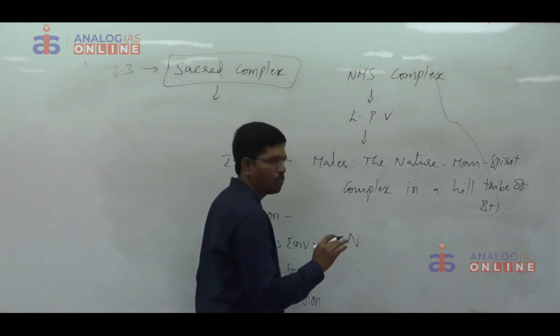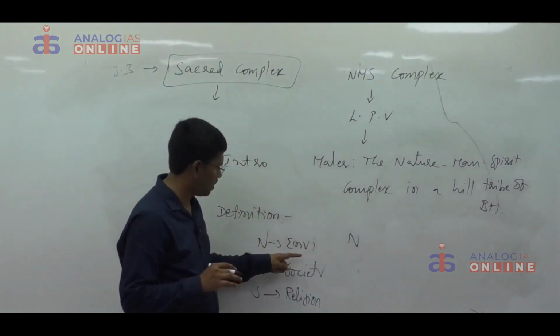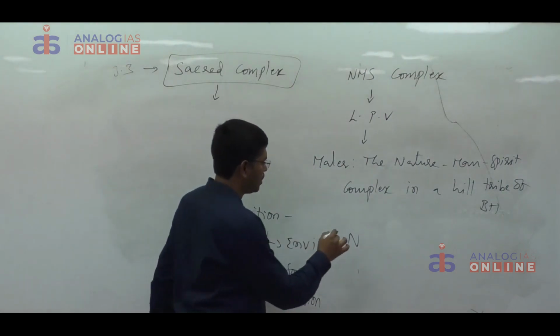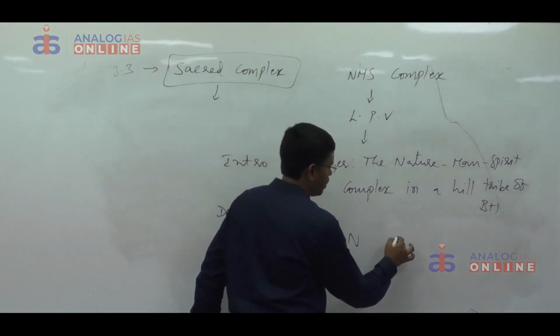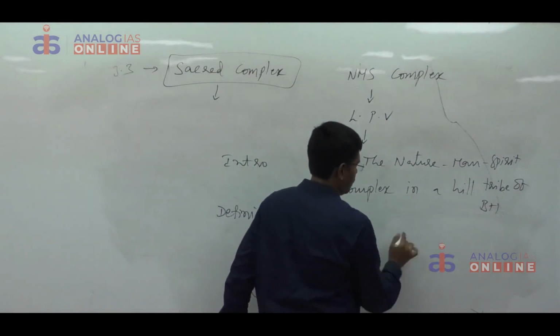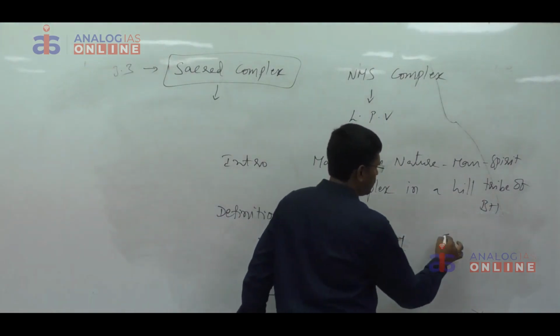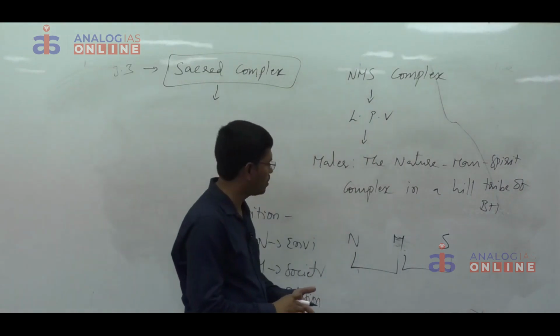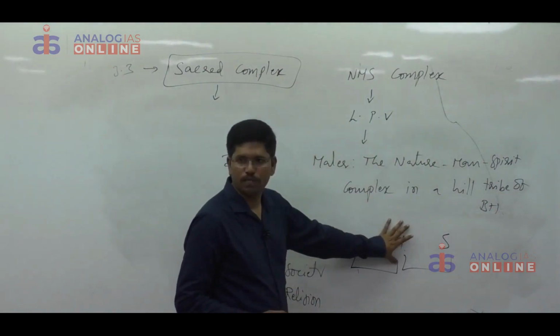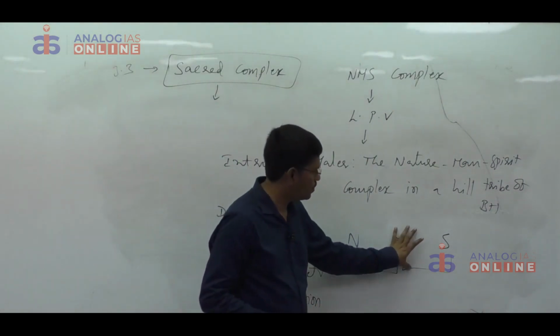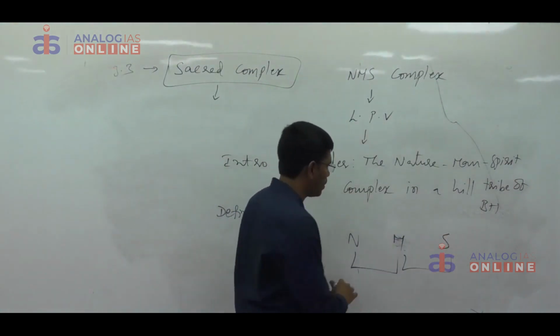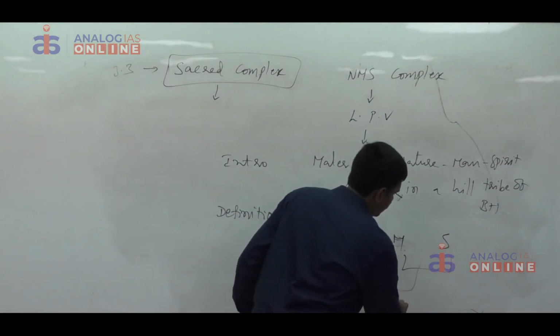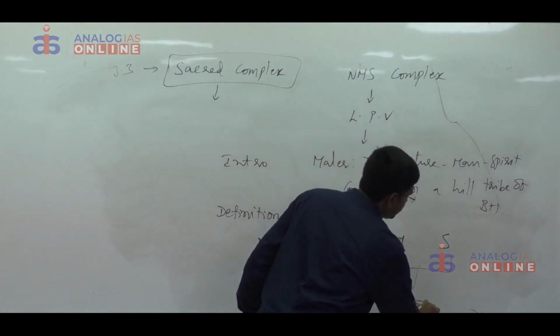That means they would like to maintain balance among these three elements, nature, their society and their belief system. They want to maintain balance between nature and their society, and their society and their belief system. That means NMS equilibrium. NMS equilibrium.